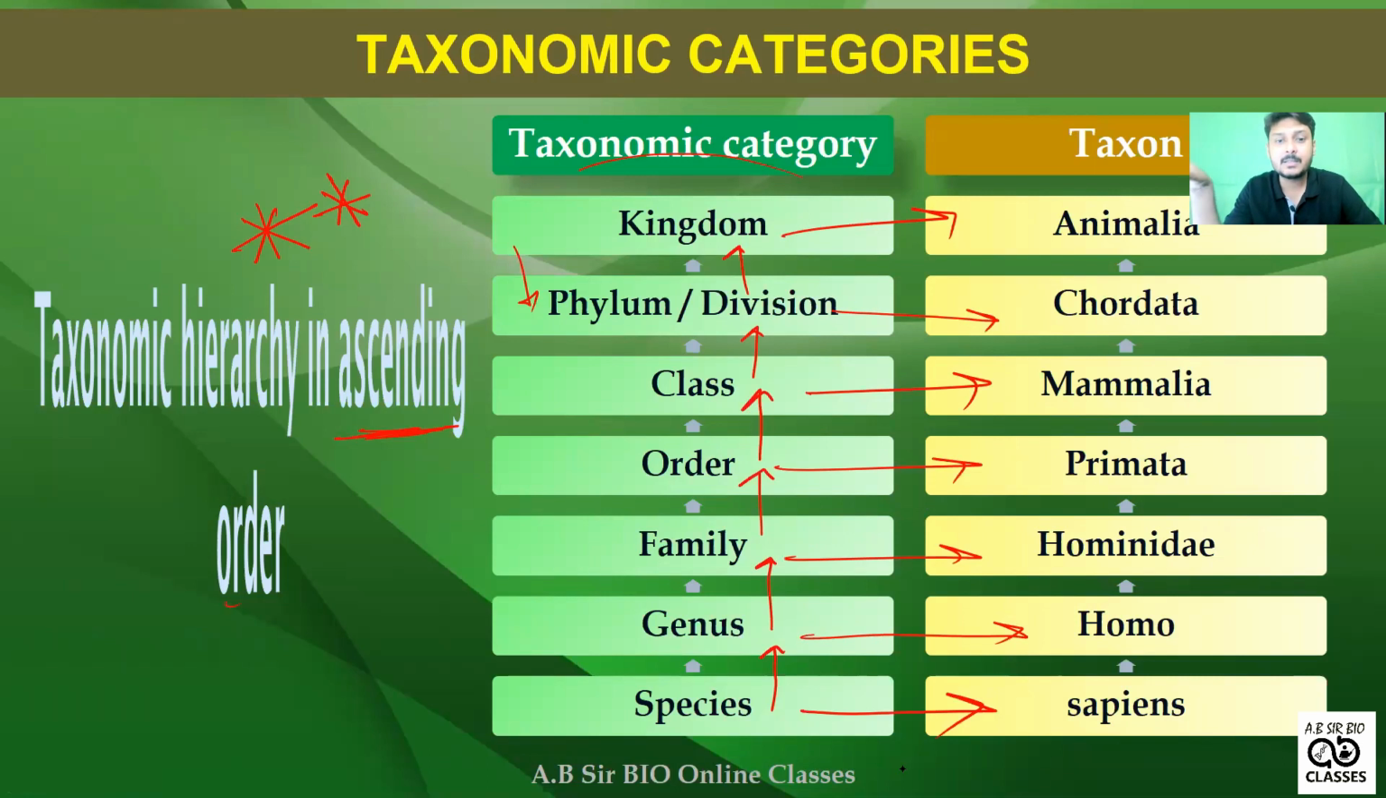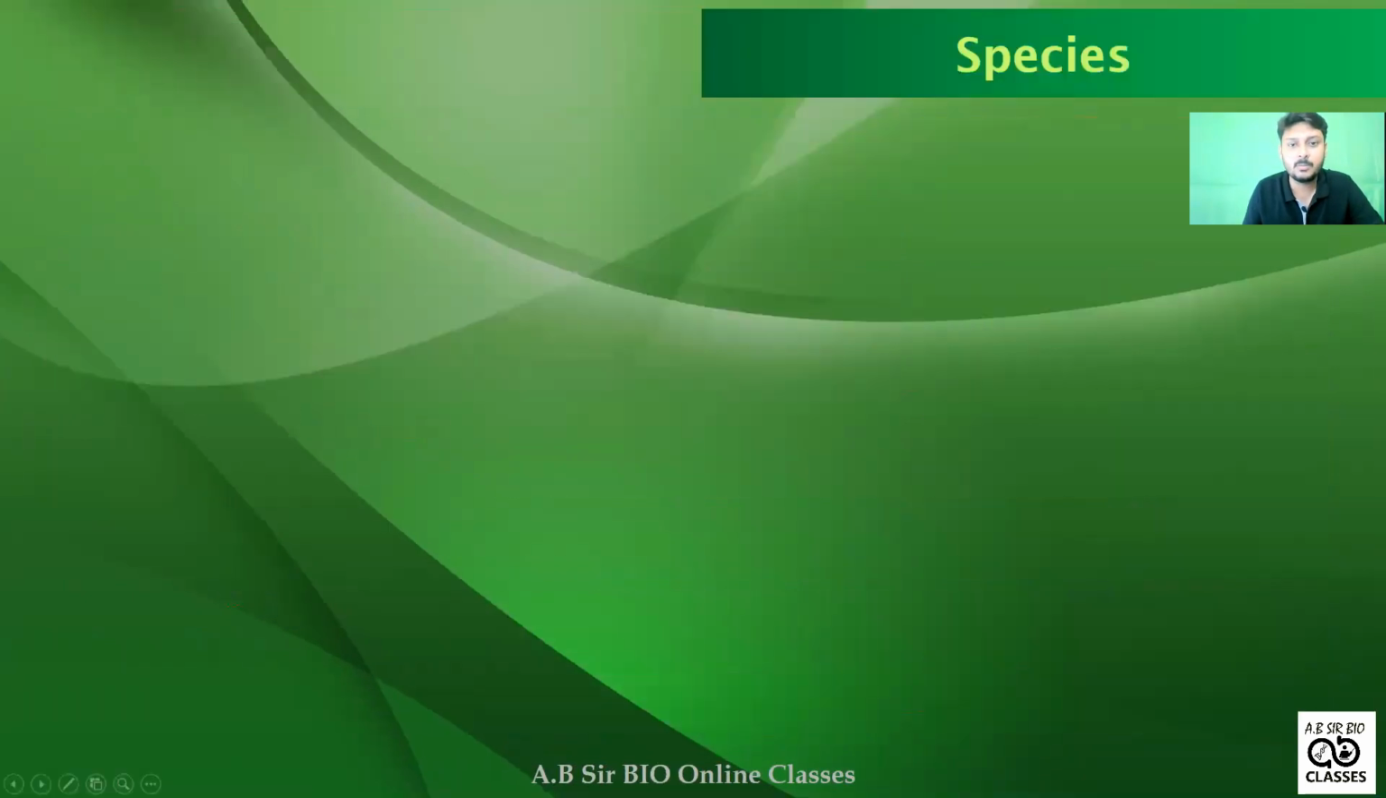So Homo sapiens sapiens. So if we go to the ascending order, it will start from the species level to the kingdom level. Okay, I think it's clear, and I think the chart is given in your NCERT book. Very, very much important. Remember this.